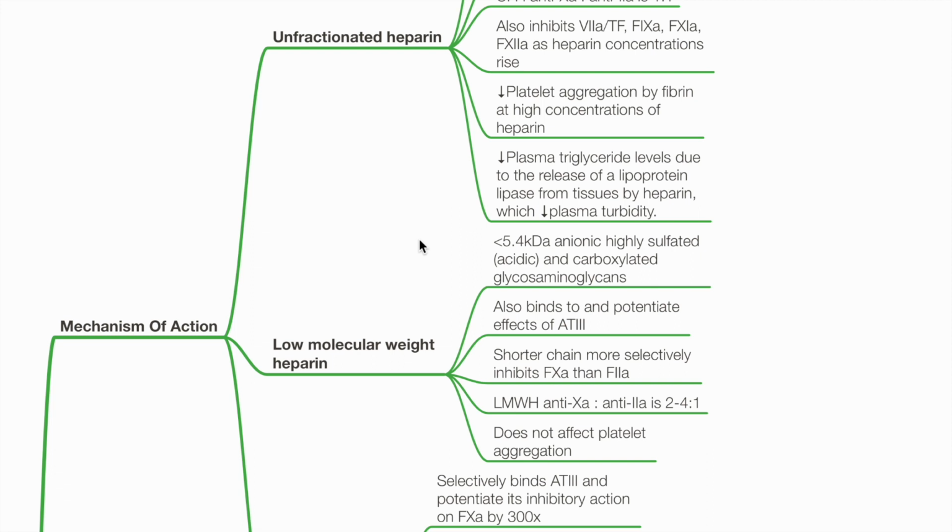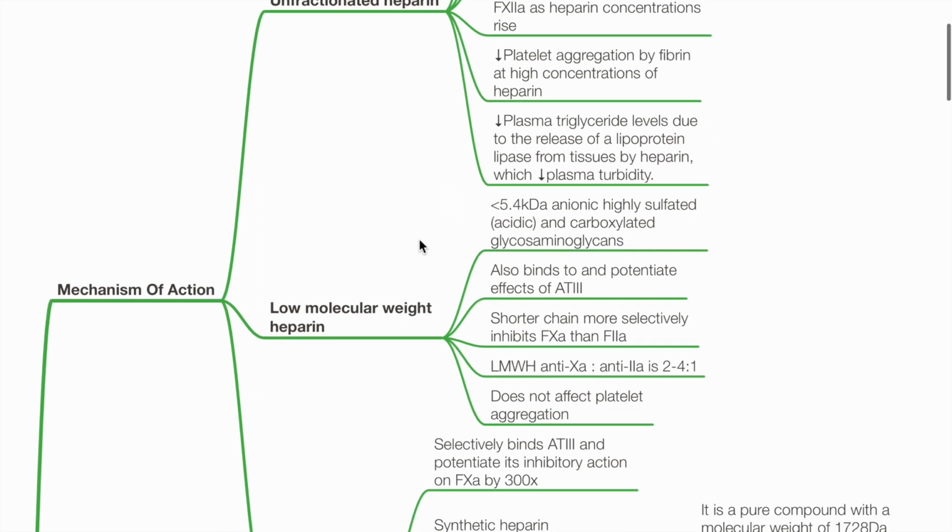Low molecular weight heparins are less than 5.4 kDa and are ionic, highly acidic and carboxylated glycosaminoglycans. They also bind to and potentiate the effects of AT3. Their shorter chain more selectively inhibits factor 10A than factor 2A, with the anti-10A to anti-2A activity of about 3:1. Low molecular weight heparins do not affect platelet aggregation.